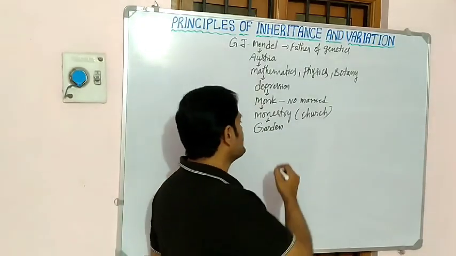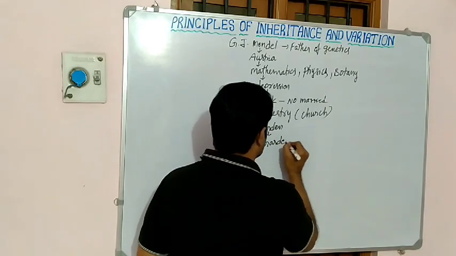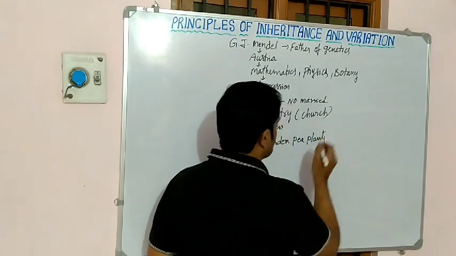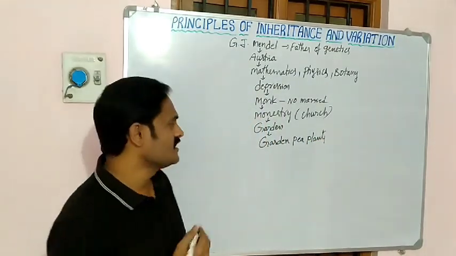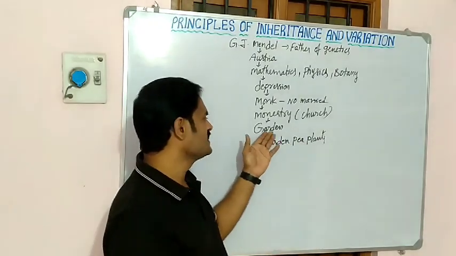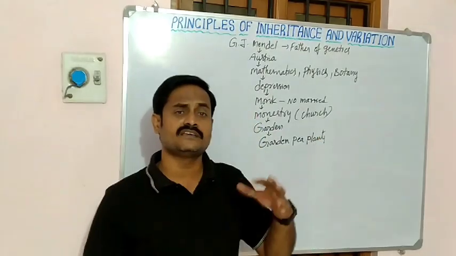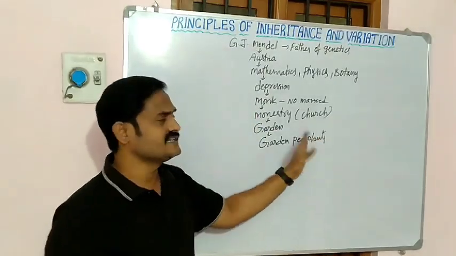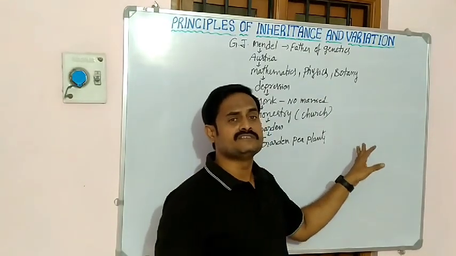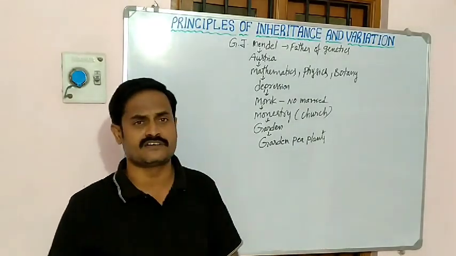Then he noticed some garden pea plants in the garden outside the monastery. Every day he regularly visited the garden pea plants, and he noticed one thing.